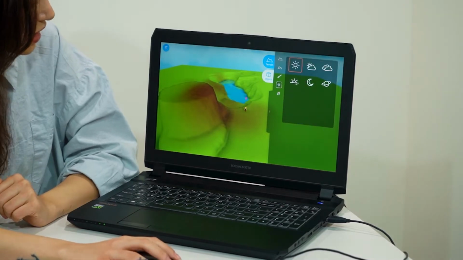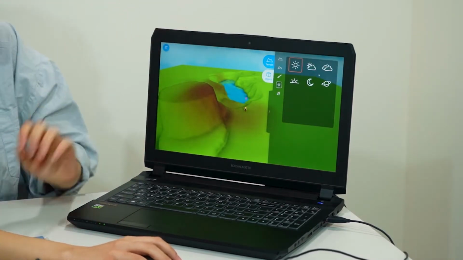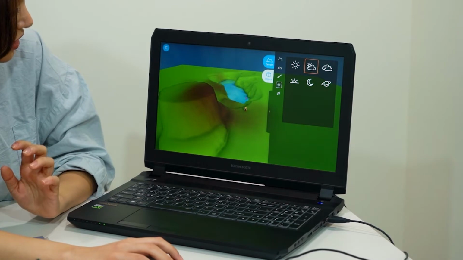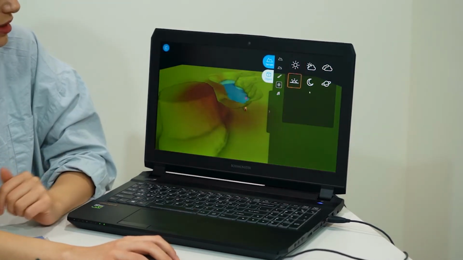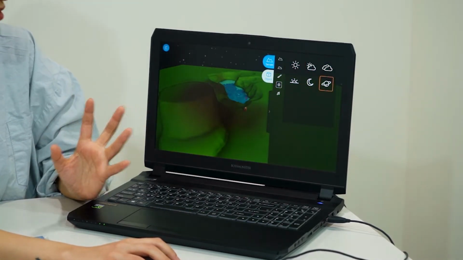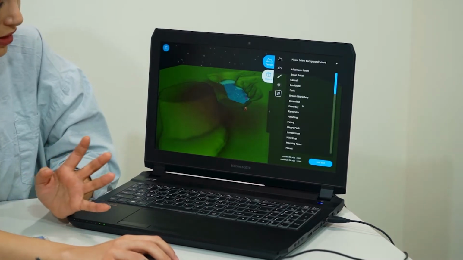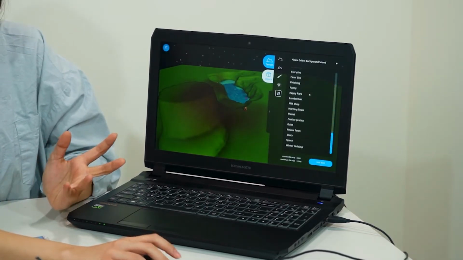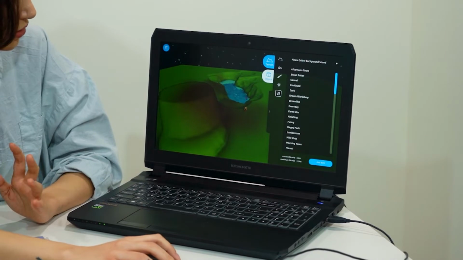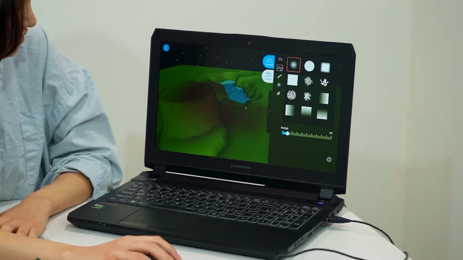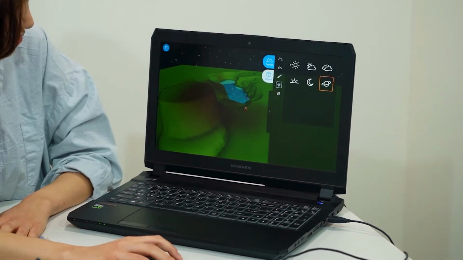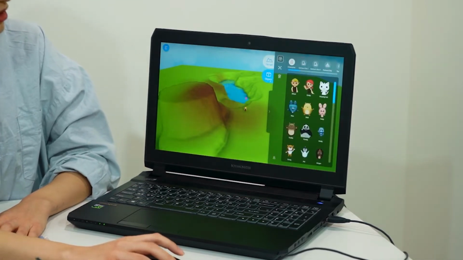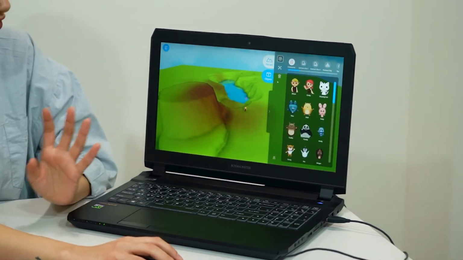And I can also change the environment. I can, for example, have a more cloudy day, I can have a night sky, or I can be in space. Another fun aspect, I could choose a background sound, which I'm not going to play now, but I could if I wanted to. Let's go back to daytime first, so that we can see it better. And let's say I've created my terrain, my perfect terrain.